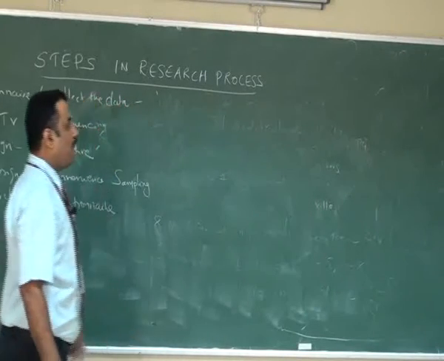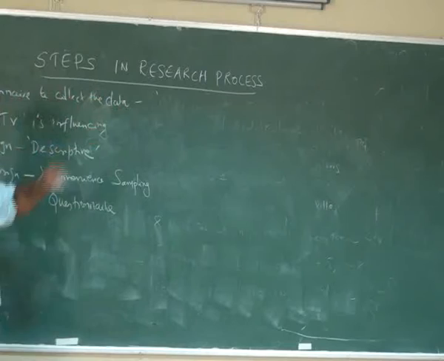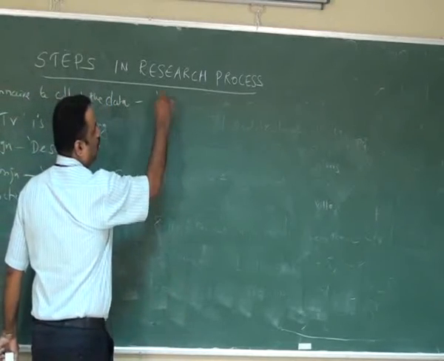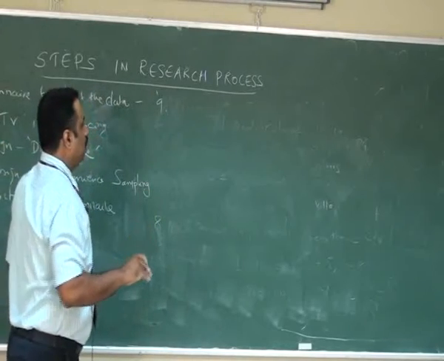So our aim is to identify the influence of media. After the basic questions, we are going to cross check the problem related questions.